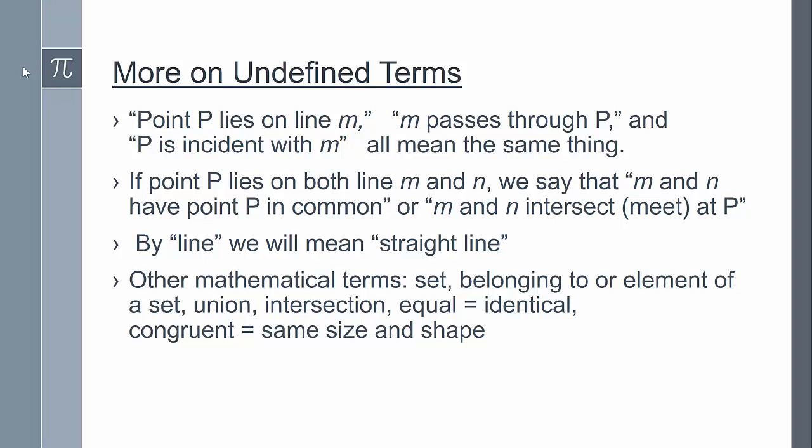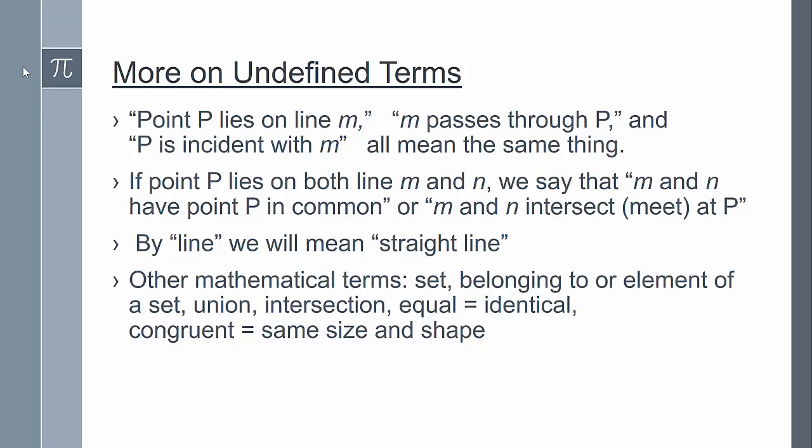In set language, we say that two sets are equal when they have exactly the same elements or the same members. So we can say that set S is equal to set T, but Euclid used equals in a different sense. He used equal in the sense of equal measurement, but instead of using it in this way, we're going to use the word congruent.